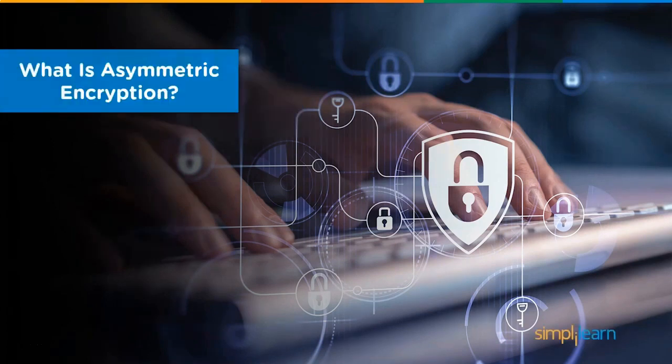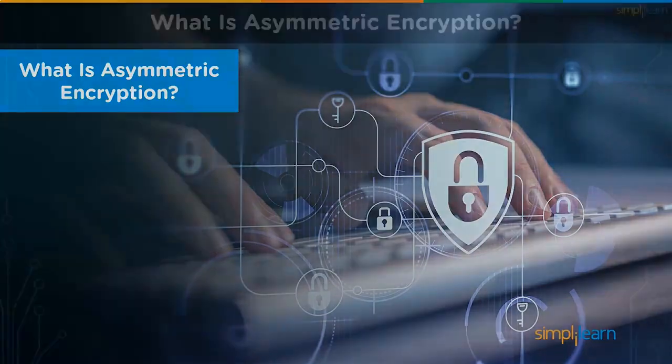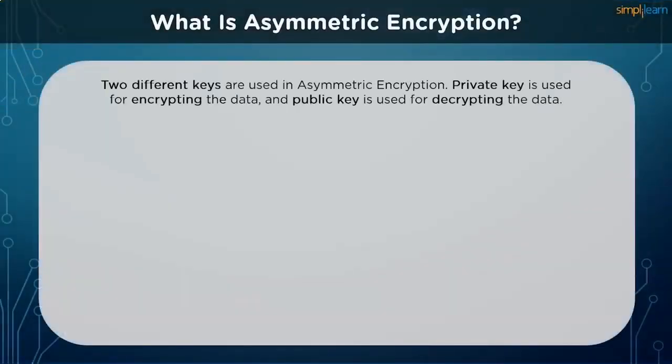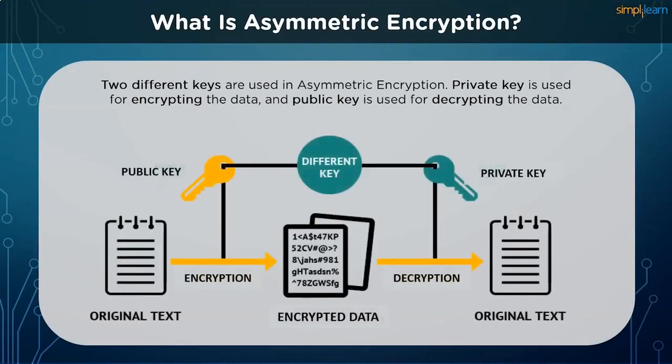Let's take a look at what asymmetric encryption is. Asymmetric encryption uses a double layer of protection. There are two different keys in play here, a private key and a public key. The public key is used to encrypt the information pre-transit, and the private key is used to decrypt the data post-transit. This pair of keys must belong to the receiver of the message. The public keys can then be shared via messaging, blog posts, key servers, and there are no restrictions for it. As you can see in this image, two keys are working in this system.